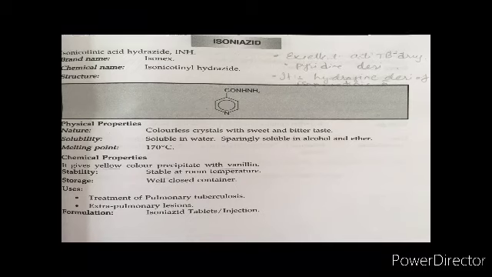Physical properties: it is colorless crystals with a sweet and bitter taste, soluble in water, sparingly soluble in alcohol and ether. Melting point is 170. Chemical properties: it gives a yellow color precipitate with vanillin. It is stable at room temperature and can be stored in a well closed container. It is used in treatment of pulmonary tuberculosis and extrapulmonary lesions. Formulation: isoniazid tablets and injection.